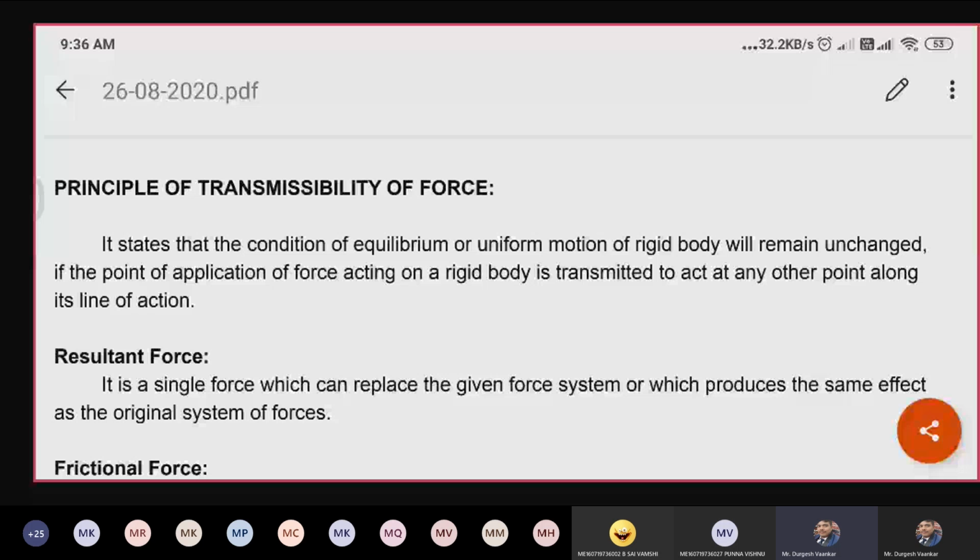This is the last topic from the day before yesterday's class. Force systems are coplanar as well as non-coplanar. In the coplanar, again we have three: concurrent force system, parallel force system, and non-concurrent and non-parallel force system.